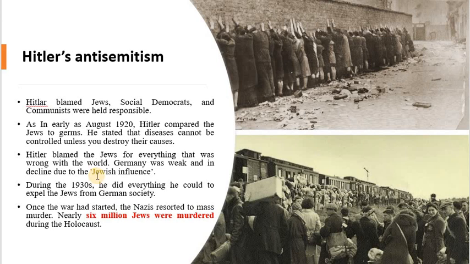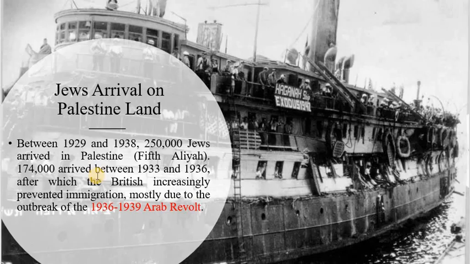Lots of migration started, the people were migrating and going to the Palestinian land. So the Jews' arrival started at full pace. You can see that at the British mandate in 1922, the number was 25,000. But if you see between 1929 and 1938, 250,000 Jews arrived in Palestine. 174,000 arrived between 1933 and 1936.